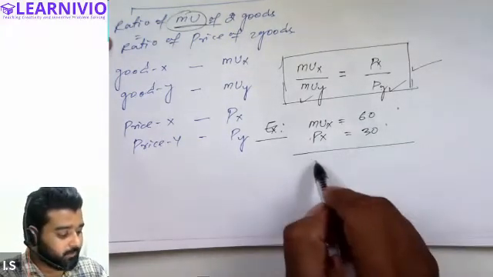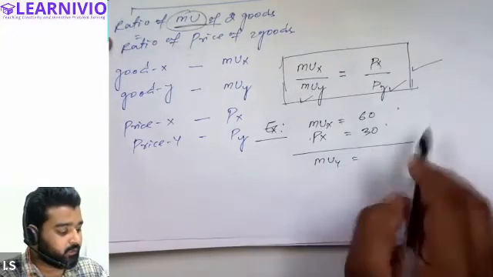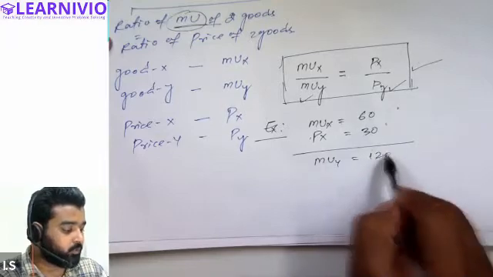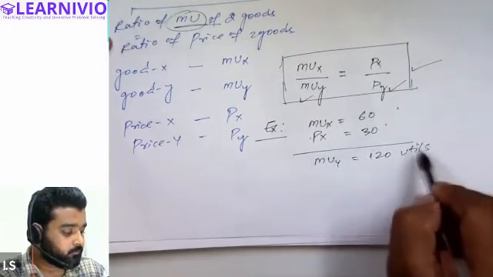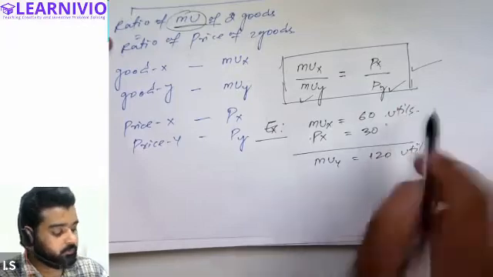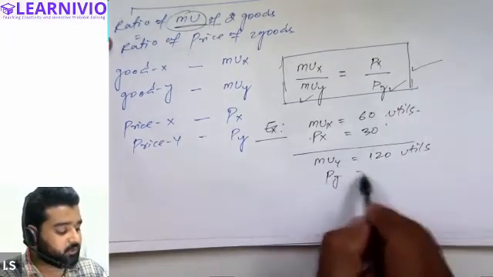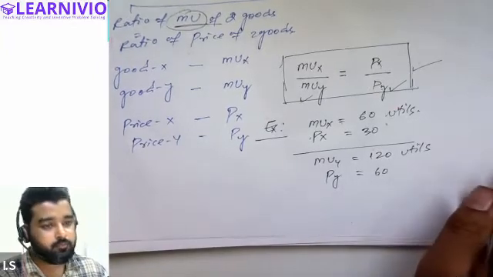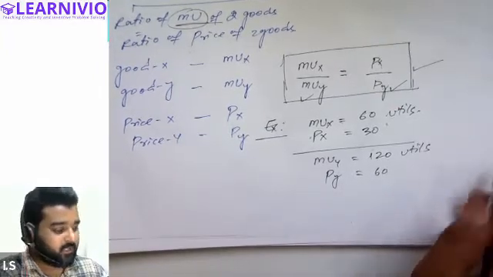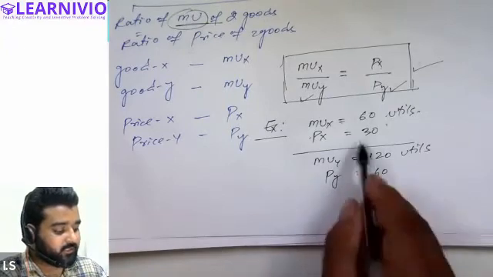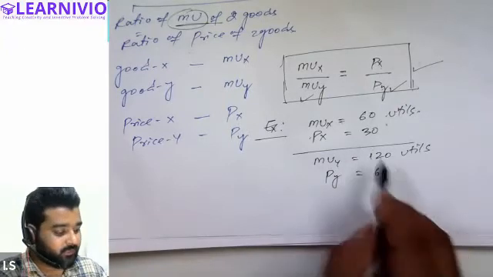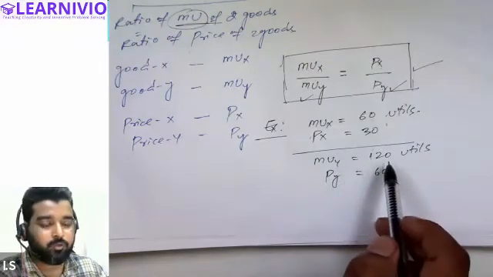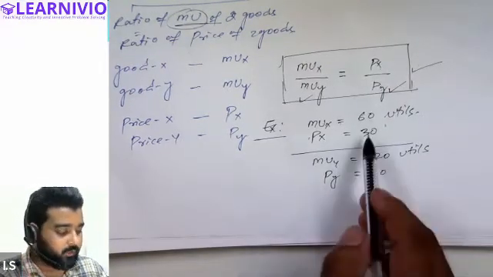And marginal utility from Y commodity, he is getting, let's say, 120 utils, and the price he's paying for the commodity is 60. So we see the price of commodity Y is greater than the price of commodity X, and the amount of satisfaction the customer is getting from commodity Y is also more than from commodity X.